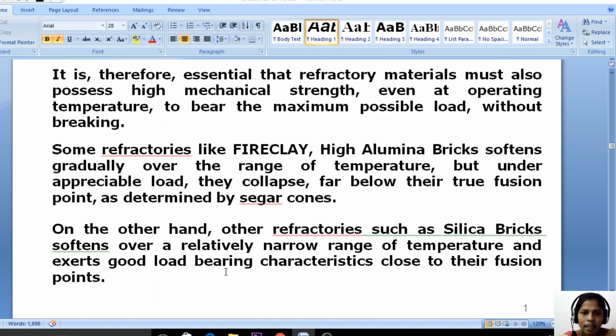On the other hand, other refractories such as silica bricks soften over a relatively narrow range of temperature and exhibit good load bearing characteristics close to their fusion points.